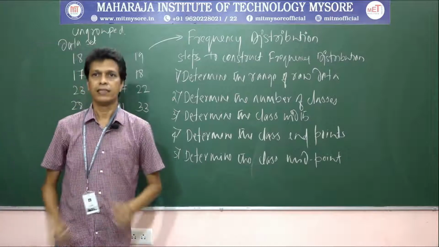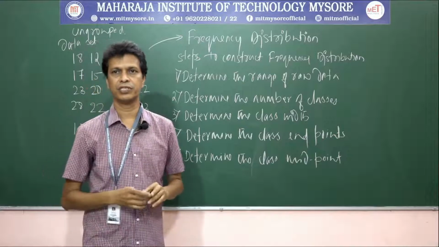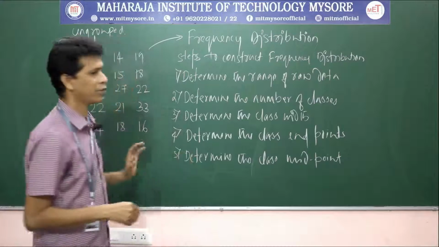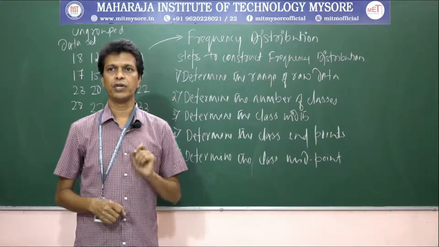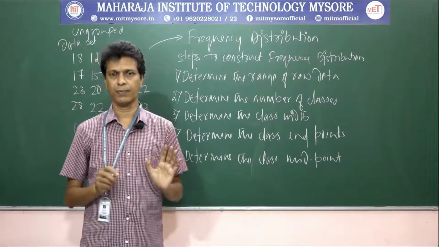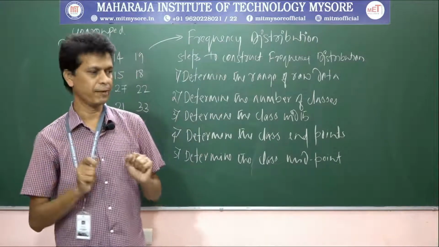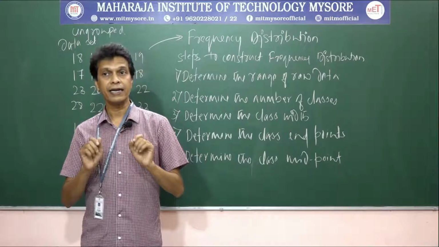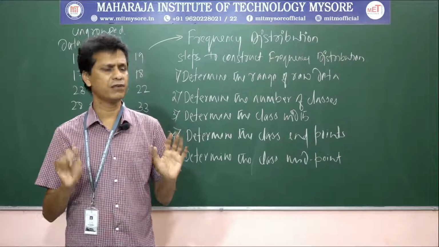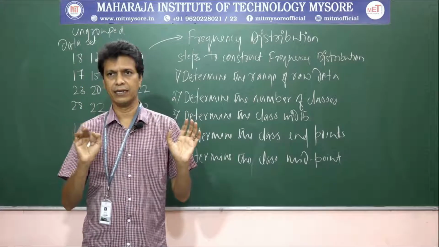That is the range. The second step in constructing the frequency distribution table is to determine how many classes it will contain. There is one thumb rule: you need to select anywhere between 5 to 15 classes. Why only between 5 and 15? If the frequency distribution contains too few classes, the data summary may be too general to be useful.